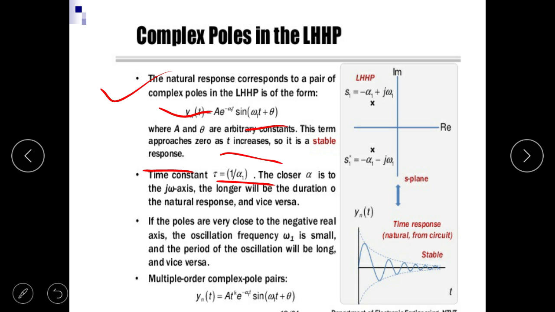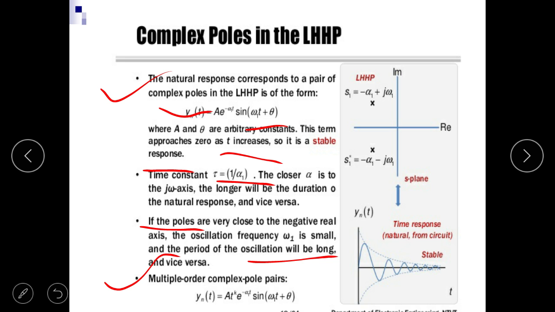The closer α is to the jω axis, the longer will be the duration of the natural response, and vice versa. If the poles are very close to the negative real axis, the oscillation frequency ω1 is small and the period of oscillation will be long, and vice versa. For a multiple order complex pole pair, y_n(t) = A t^k e^(-αt) sin(ω1 t + θ).